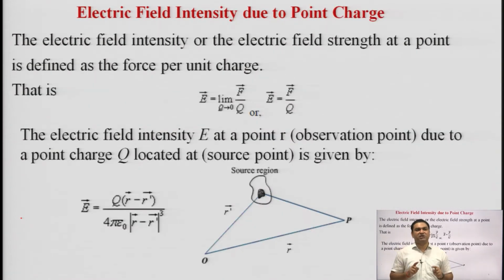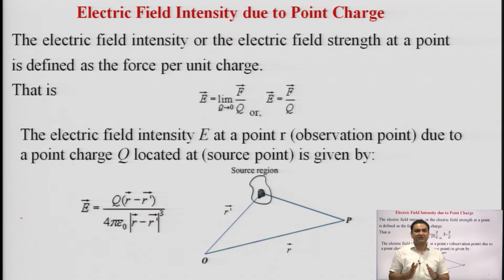More explanation in this slide is given for the electric field intensity, you can better understand. The electric field intensity or the electric field strength at a point is defined as the force per unit charge. How can it be written? It is written as E is equal to the limit as Q tends to 0 of F upon Q, or E is equal to F upon Q, given simply as the electric field intensity.